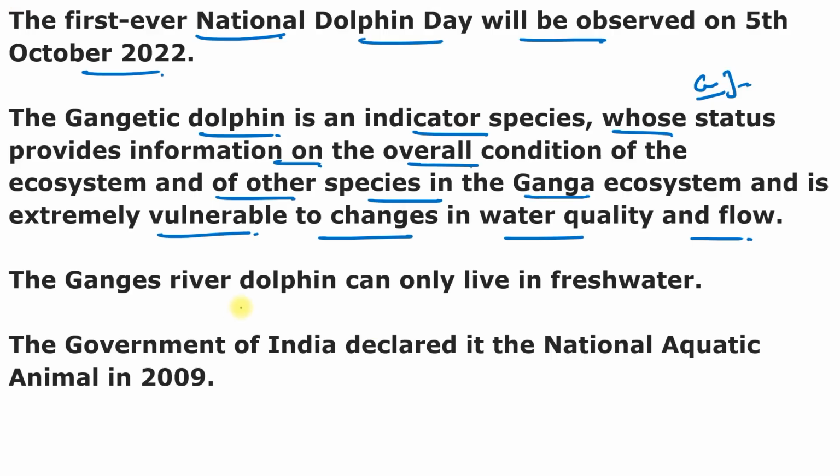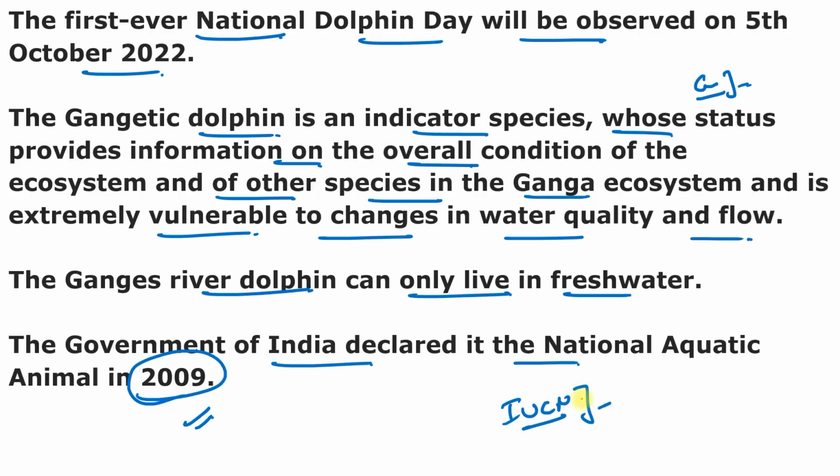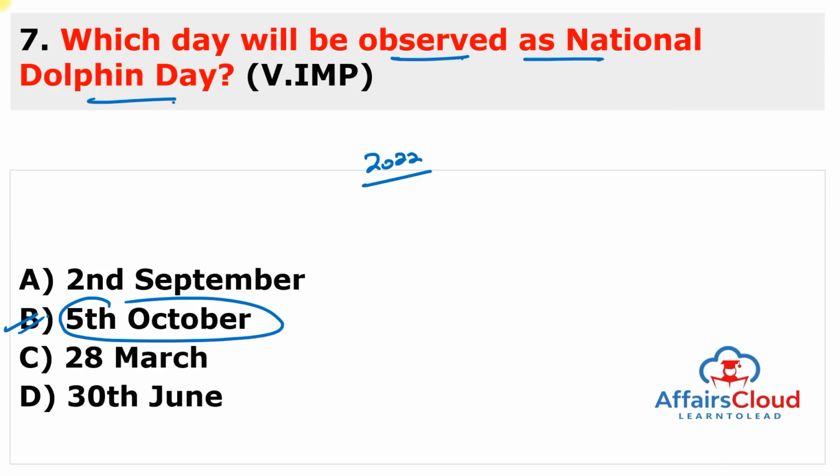And the Ganga river dolphin can only live in the freshwater, and Government of India declared it as a national aquatic animal in the year of 2009. This is very important. And these Gangetic dolphins are categorized as endangered on the International Union of Conservation of Nature or IUCN Red List. And Bihar has already been celebrating 5th of October as the Dolphin Day from the past several years. So remember, if examiner is asking which state is celebrating already as National Dolphin Day on 5th of October, then this is Bihar. Otherwise, at national level, first time it will be celebrated in the year of 2022 on 5th of October.